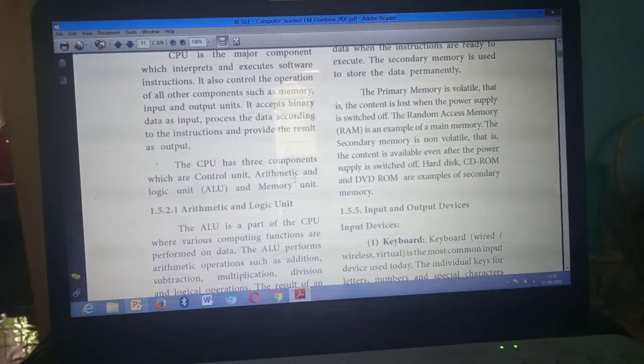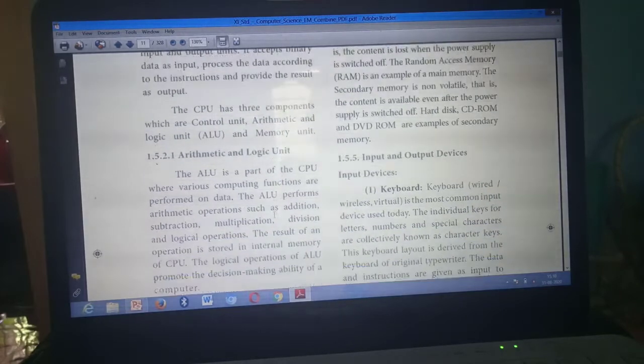Understand? Have you marked? Third question: what are the components of CPU? The CPU has 3 components, from here to here, up to memory unit. Have you all marked? Yes. Next one is function of ALU.